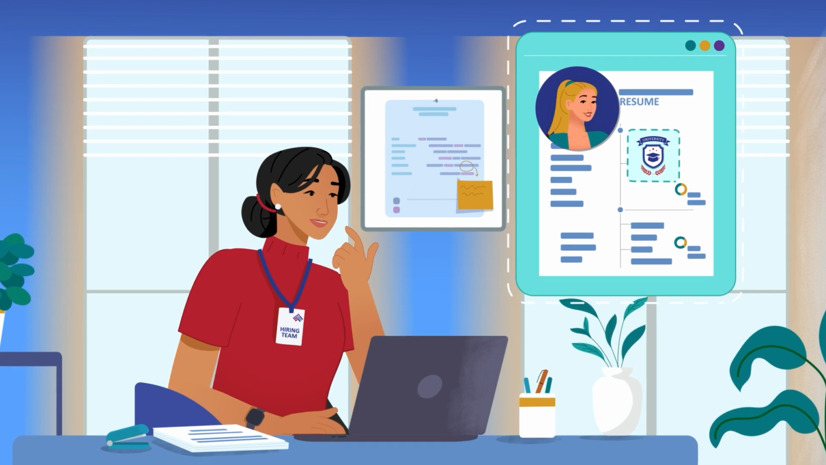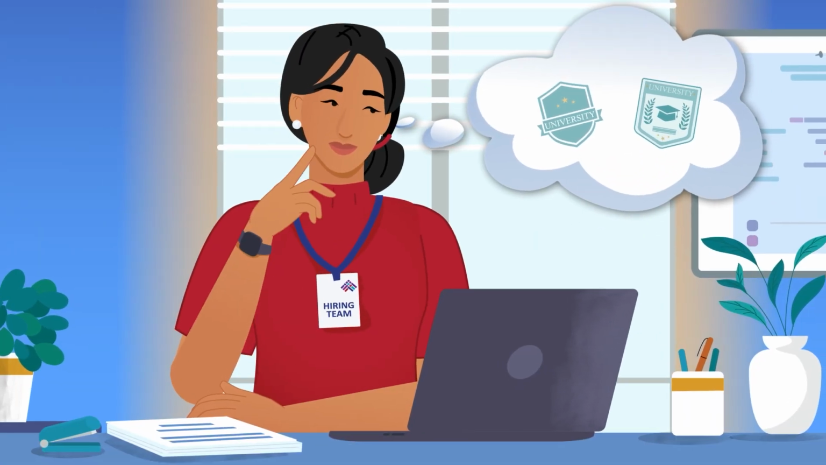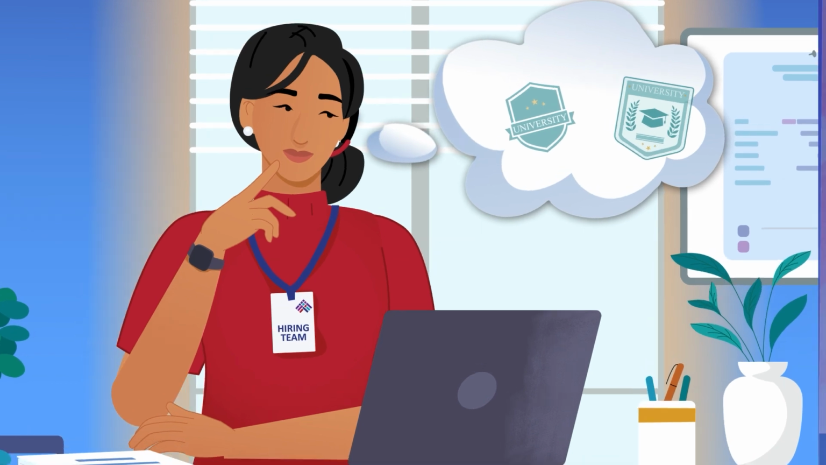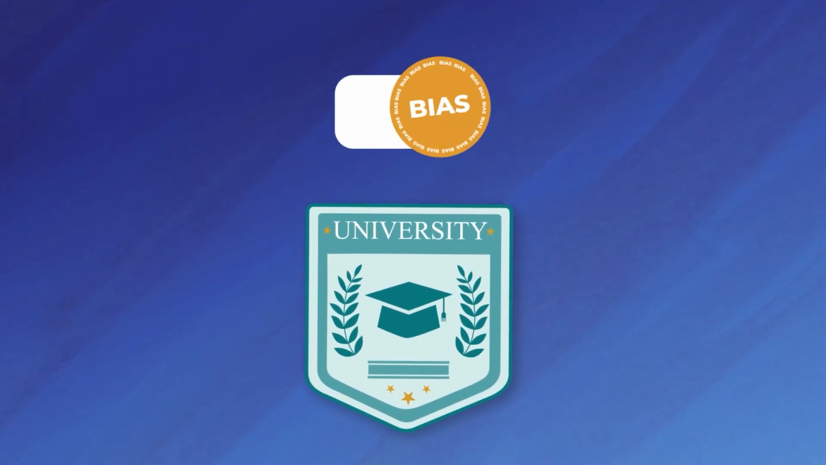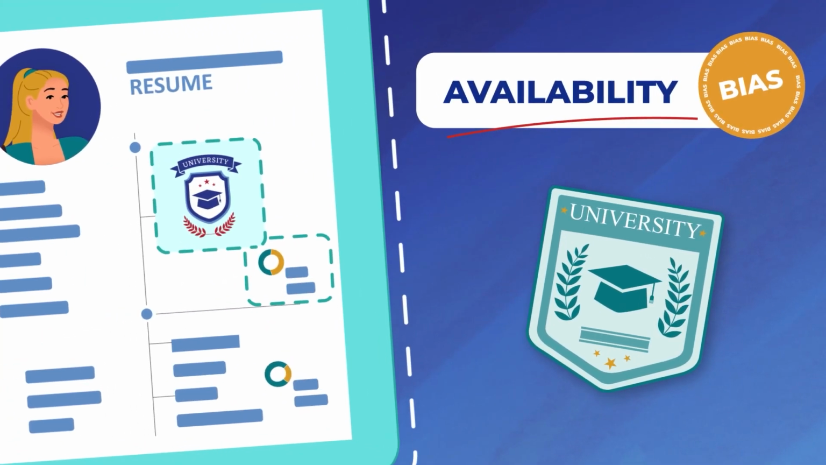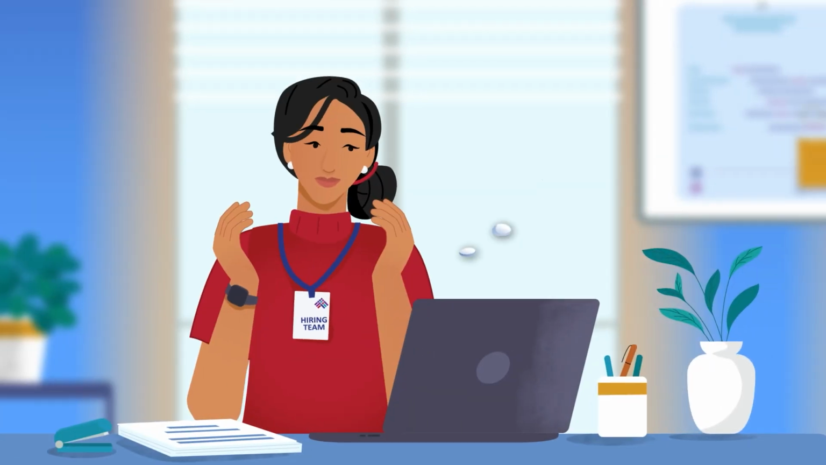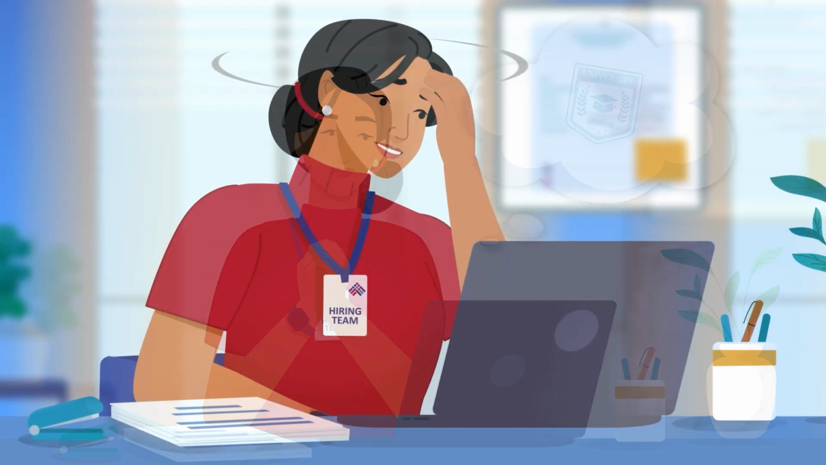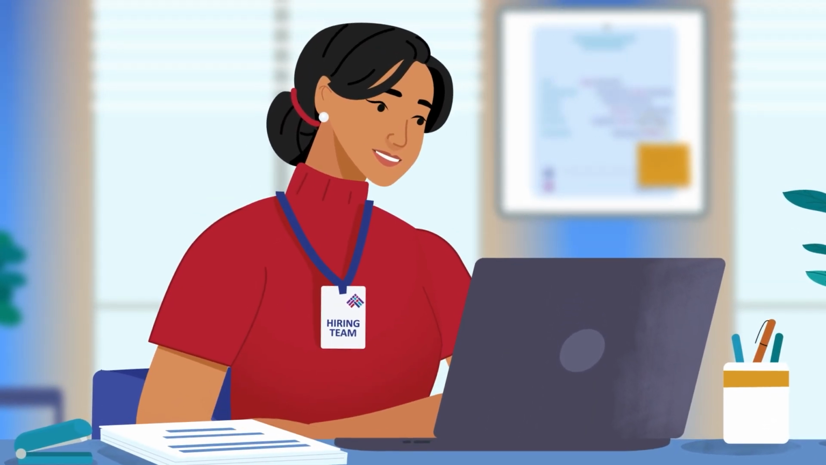Z sees the candidate as from a certain educational institution and immediately wants to recommend her for the position based on this credential. Availability bias occurs when we overestimate the importance of certain information that is readily available to us. Z pauses for a moment to clear her mind and reads further into the resume.